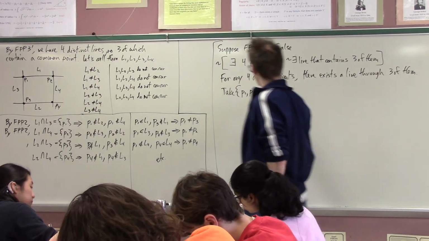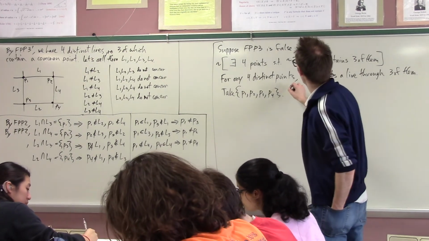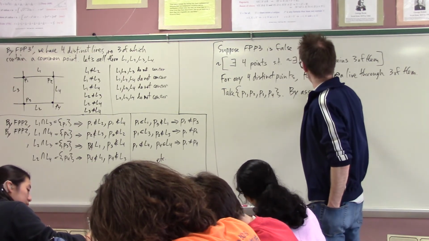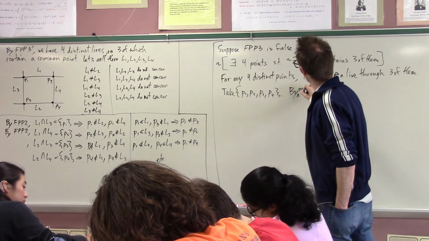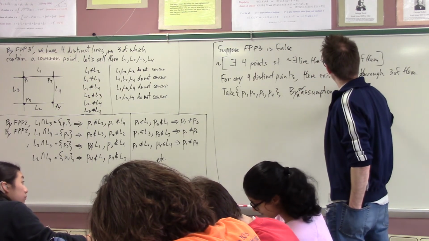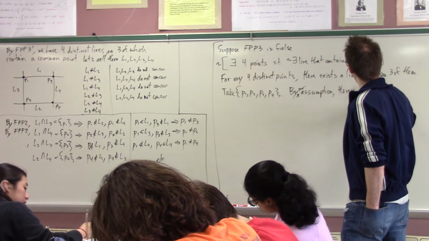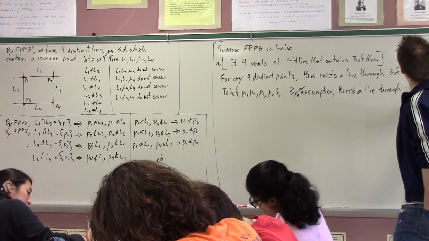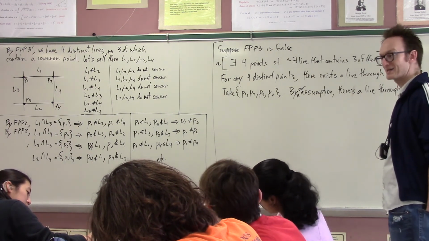That is a set of 4 distinct points, right? So by our assumption, there's a line through 3 of them. Okay, but this is simply not possible.